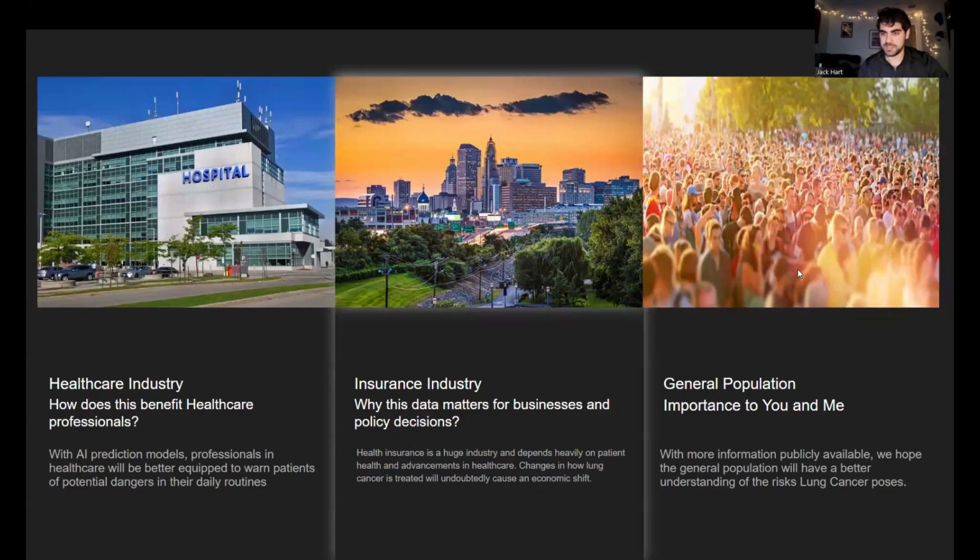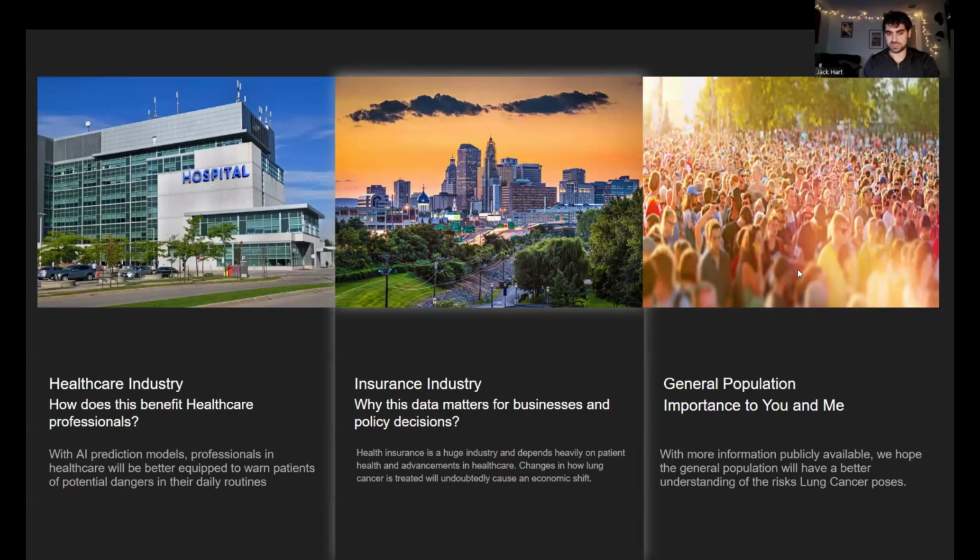We've identified three major groups we expect to be impacted by these findings. Firstly, the healthcare industry. As AI prediction models continue to improve and as access to them continues to get more prevalent, we hope healthcare professionals will use them to make more accurate and quicker diagnoses, as well as using them to call out potential hazards or factors in someone's daily routine that could make them more at risk of developing lung cancer, but not only that, but other diseases as well.